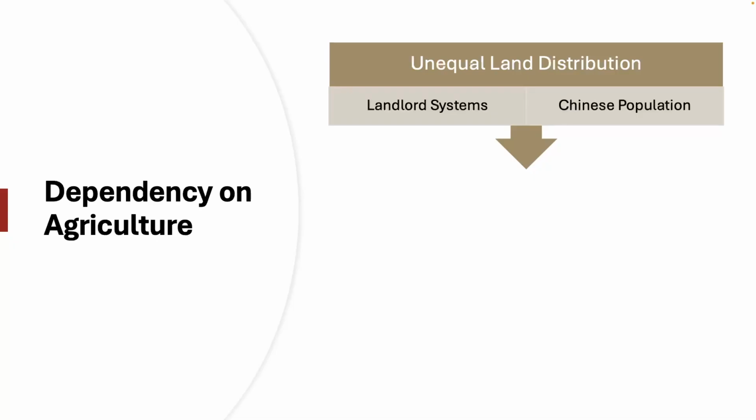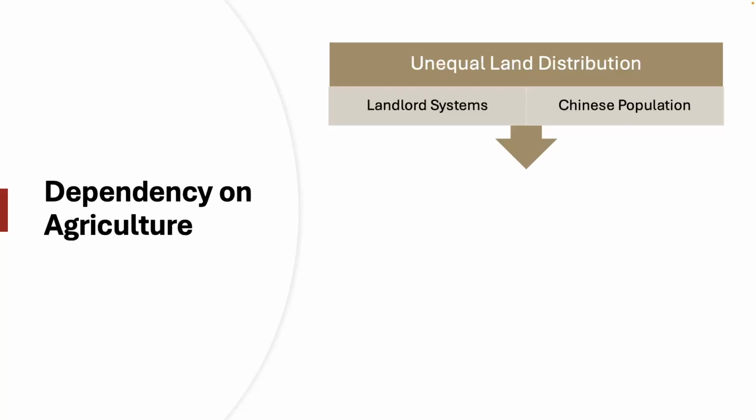When we think about the Chinese population then, according to some estimates from the national government a little bit earlier than the end of the Civil War, but in 1947, at the sort of peak of the Civil War, between 70 and 80% of China's population were peasants. Most of them were living in rural poverty.